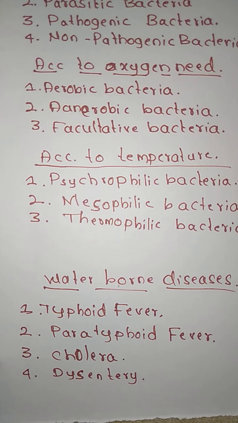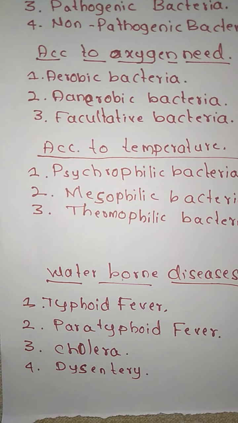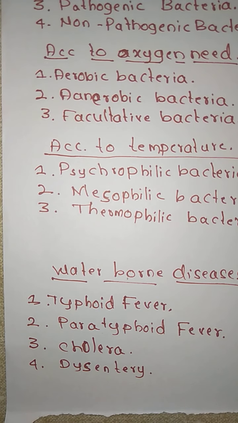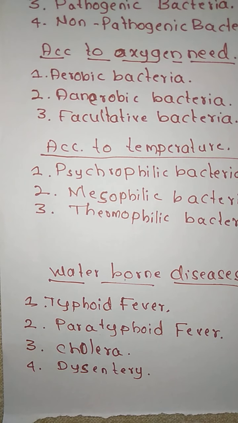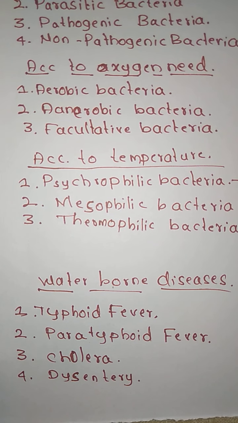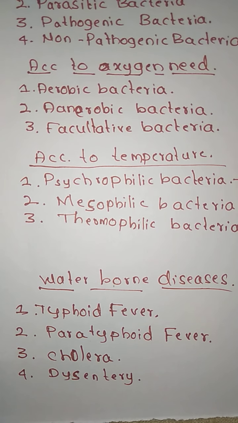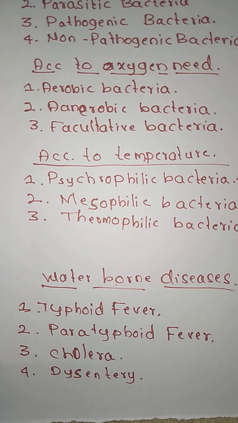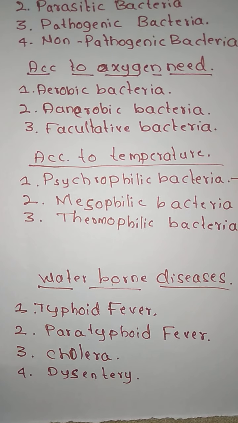Now next is paratyphoid. This fever is most commonly due to the ingestion of contaminated food, especially milk, dried or frozen eggs and other products. It is caused by the bacteria called Salmonella paratyphi A, B or C. You need to remember the bacterium name. The number and infectivity of organisms released to the environment are generally smaller than in typhoid fever. So paratyphoid is a smaller version of typhoid fever.